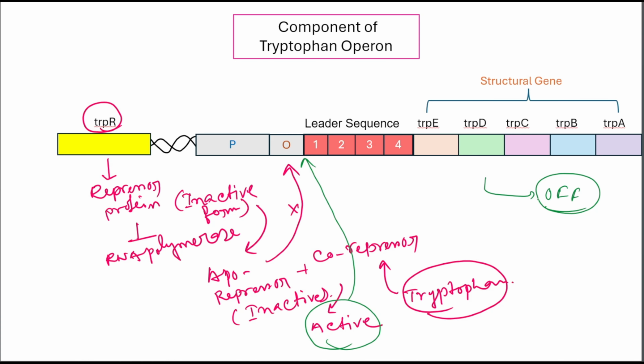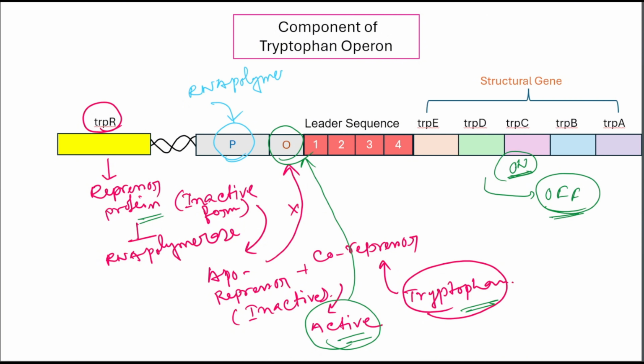So first, the operon is turned on when the repressor protein is in inactive form. When the inactive repressor binds with tryptophan, the co-repressor, it becomes active, and then it binds with the operator site, and this operon is turned off. So this operon is switched off when the product tryptophan is abundant. That's why this operon is called a repressible operon. But this regulatory gene is located outside the operon, not closely linked to the tryptophan operon, but it controls it.